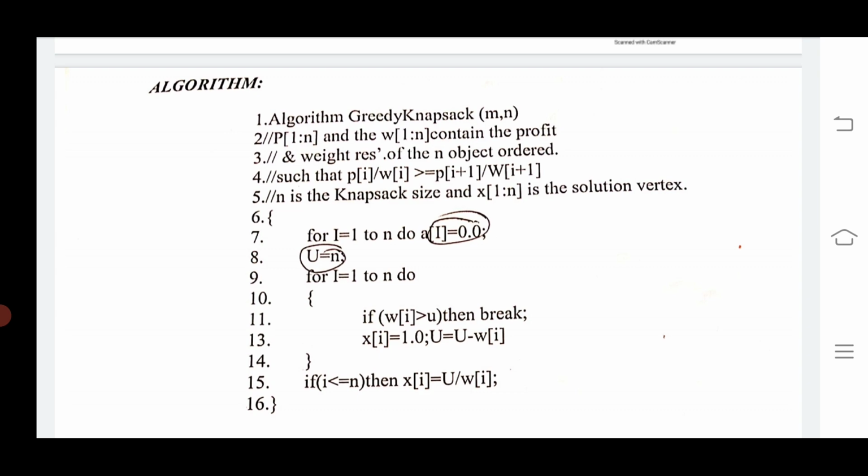The weight condition: if it is greater than u, then the break statement is defined. Then for fractional objects we take 1.0, and coming to the u section, u is decremented by the weight of object i. Then one more condition: if i is less than or equal to n, then x of i is assigned u divided by weight of i.